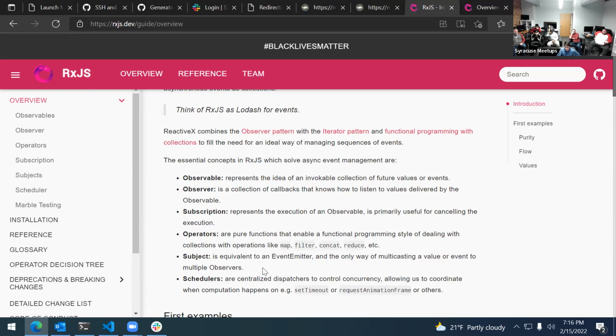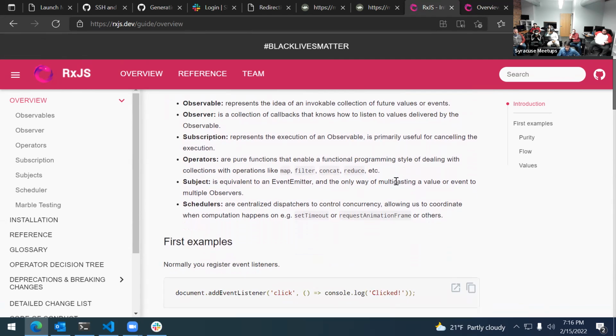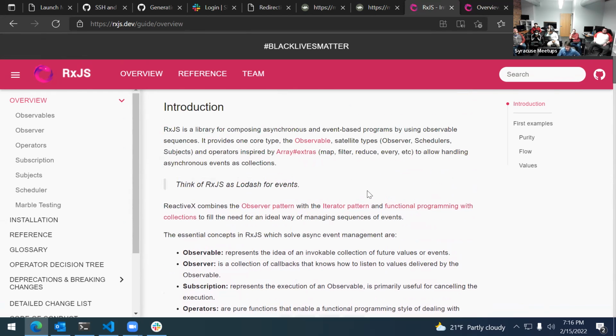There is this thing called a subject, which is equivalent to event emitter here. It says it's the only way of multicasting a value or event to multiple observers. So sometimes you'll see observable and subject used interchangeably. I don't entirely know all the difference between them yet. Schedulers are centralized dispatchers to control concurrency, allowing us to coordinate when computation happens. So as you can see, this doesn't do a very good job of telling me why you use this.